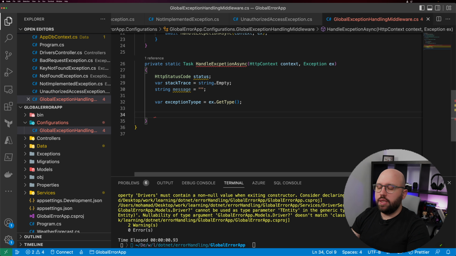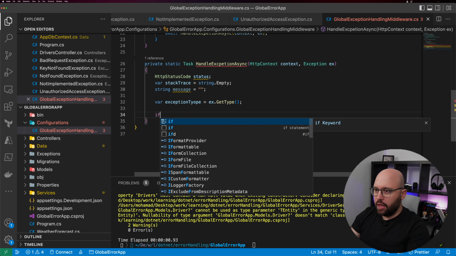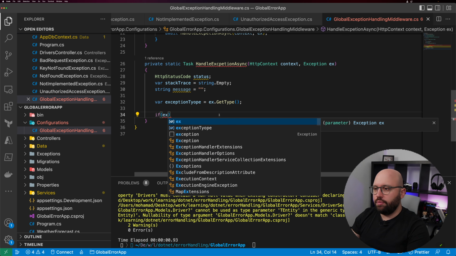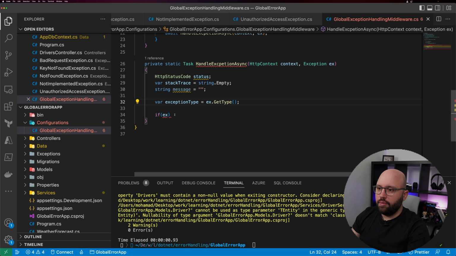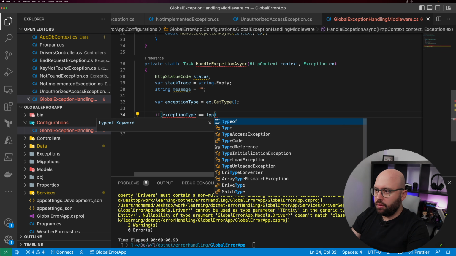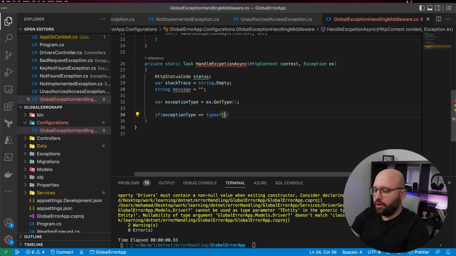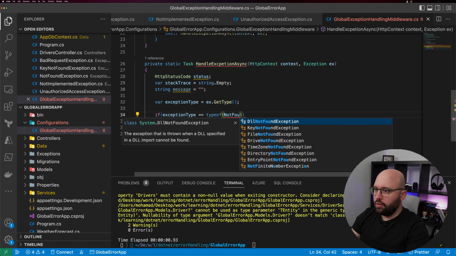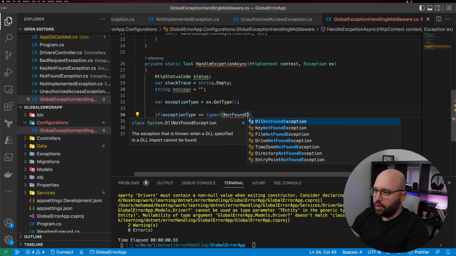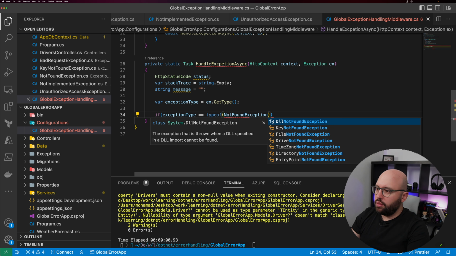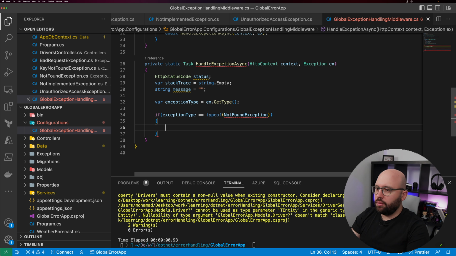What I did here is utilize whatever exception has been sent back to me in order to get the type. And lastly, I'm going to put, if there's a typo here, let's fix it: if exceptionType equals typeof NotFoundException.